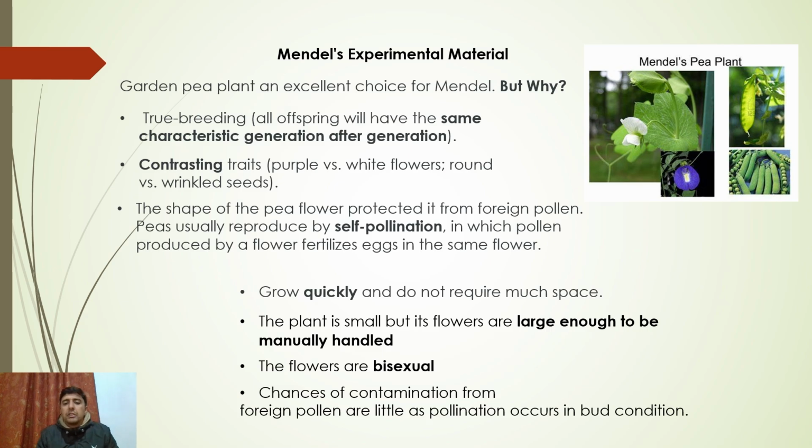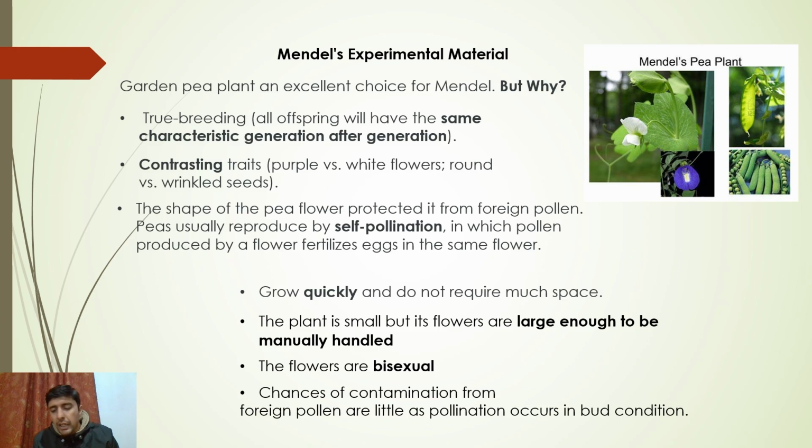The last point is that the chances of contamination by foreign pollen were very little in the pea plant. This is a very important point, and it may be asked in exams as well. Why? Because self pollination in the pea plant occurs in the bud condition itself. Even in the bud condition the pollination is done, and the game is over. So there is no concept of cross pollination in a pea plant. This is a benefit the pea plant has, to prevent cross pollination. This is why the garden pea plant was an excellent choice for Mendel.